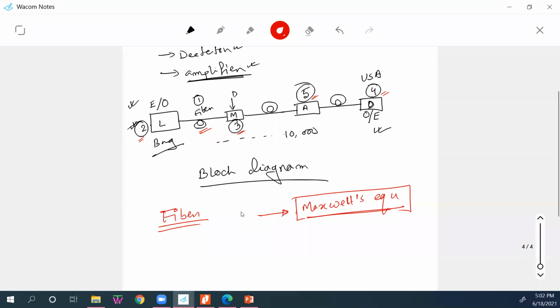So before the next class, just go through your old memories. Probably in your bachelor you did microwave communication or fields and waves, whatever the subject was called at different universities, it's the same thing. So go through Maxwell's equations. Inshallah, I will discuss them in detail. We'll be using them a lot.